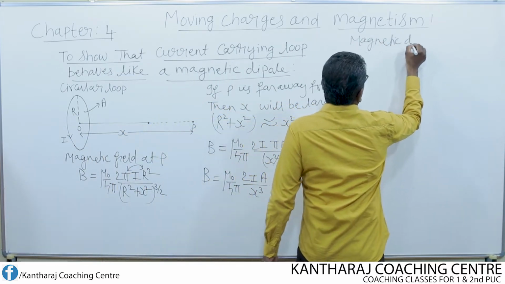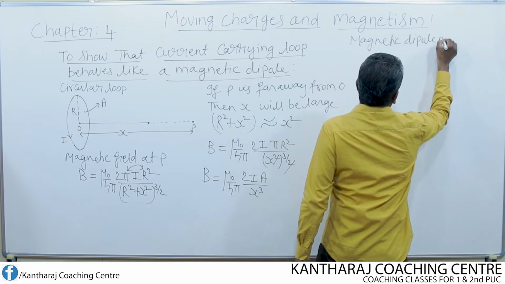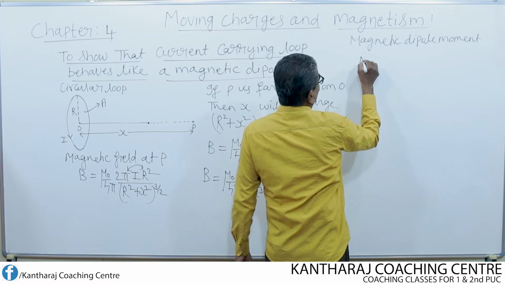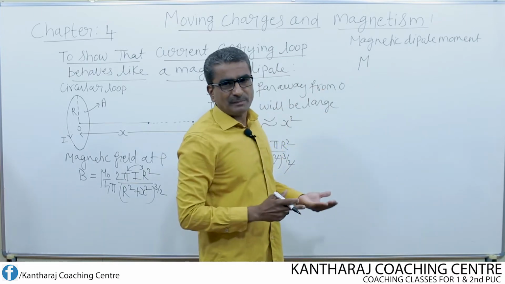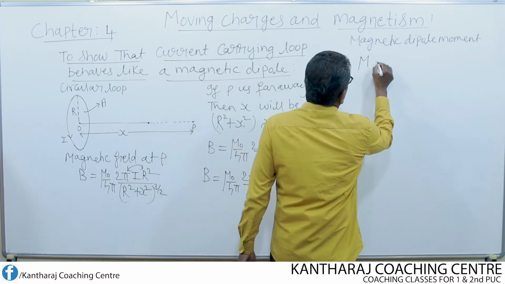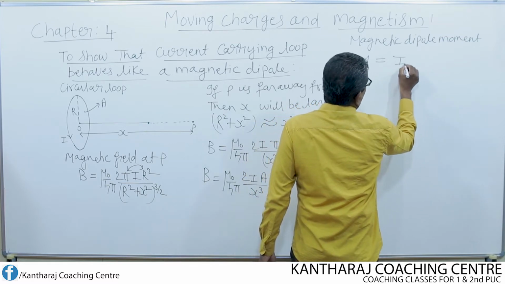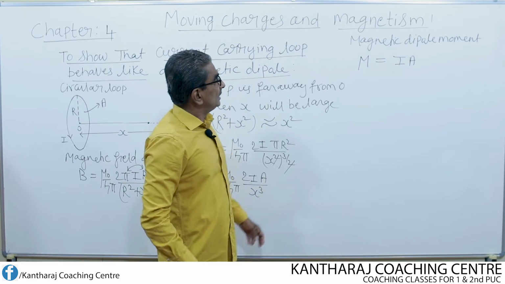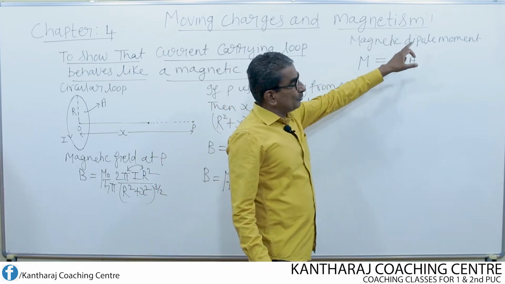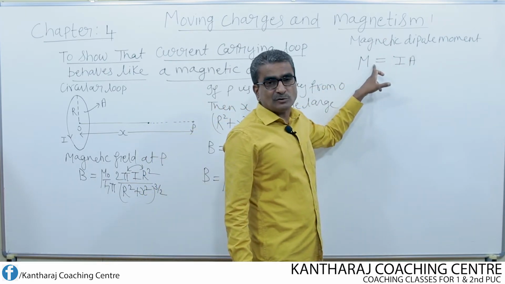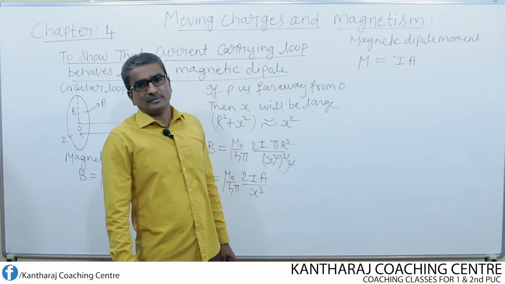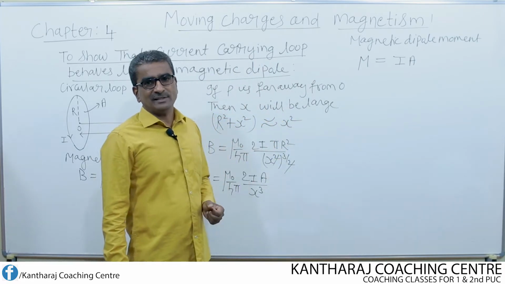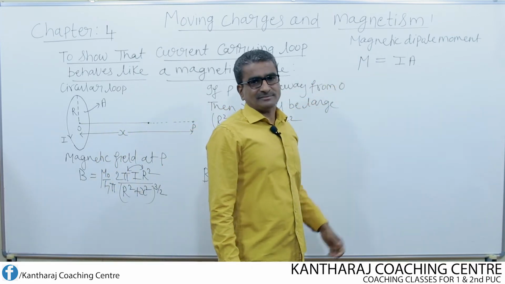Magnetic dipole moment, which is represented by either capital M or small m. It is given by the product of the current and the area of the loop. This definition holds good for a circular loop or a circular coil of wire carrying current, not for a magnet.